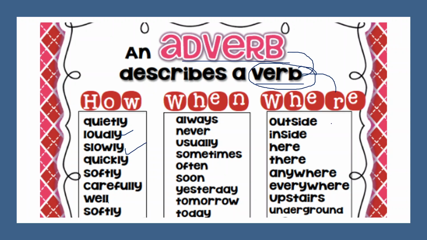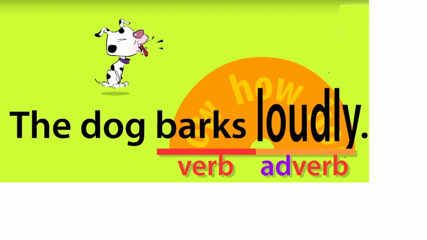Right, children? Now please, children, listen to me carefully. I am repeating again and again because later on, the definition of adverb that I have told you, that an adverb describes a verb, I am going to change a little later. Right now I am not modifying it. I am not telling you the exact definition yet, but later on in this class itself I am going to reveal the entire definition of adverb. So listen to me carefully, but first you just see this example.